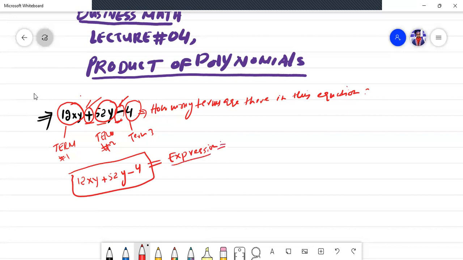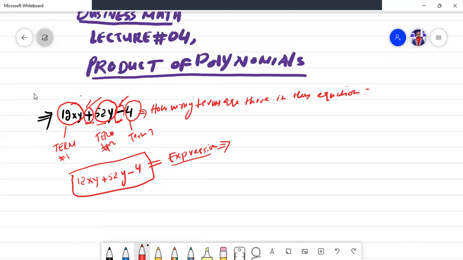And always remember, an expression could consist of one term, two terms, three terms, maybe more than three: four terms, five terms, six terms. There can be many terms you can trace out from the given expression.